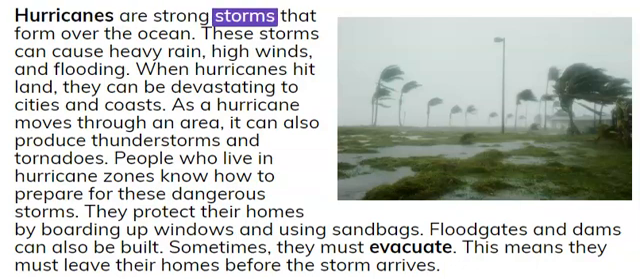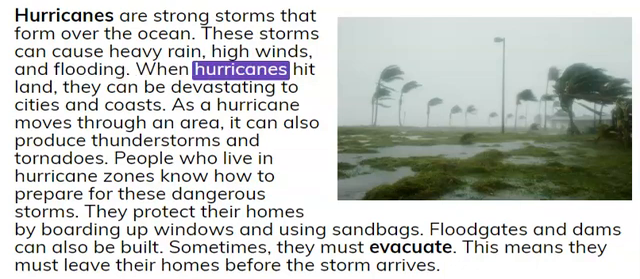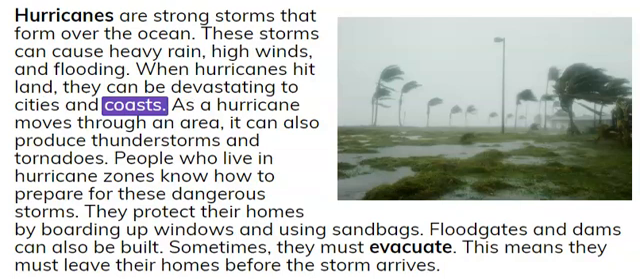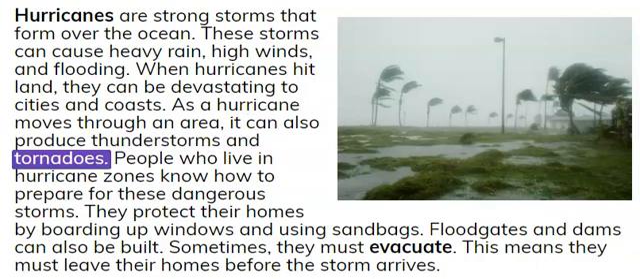Hurricanes are strong storms that form over the ocean. These storms can cause heavy rain, high winds, and flooding. When hurricanes hit land, they can be devastating to cities and coasts. As a hurricane moves through an area, it can also produce thunderstorms and tornadoes.